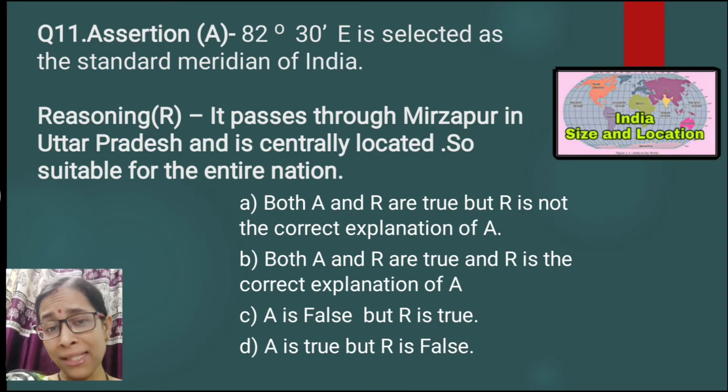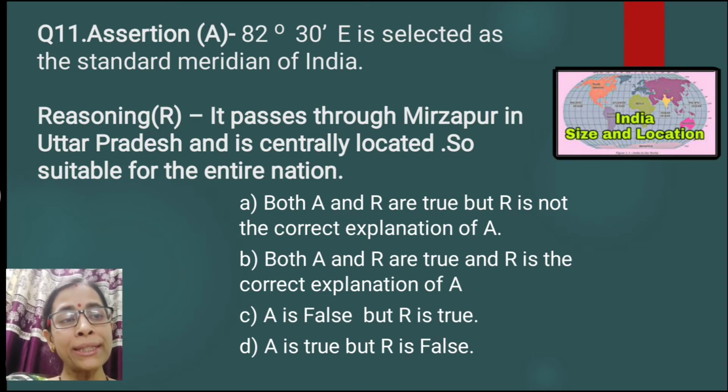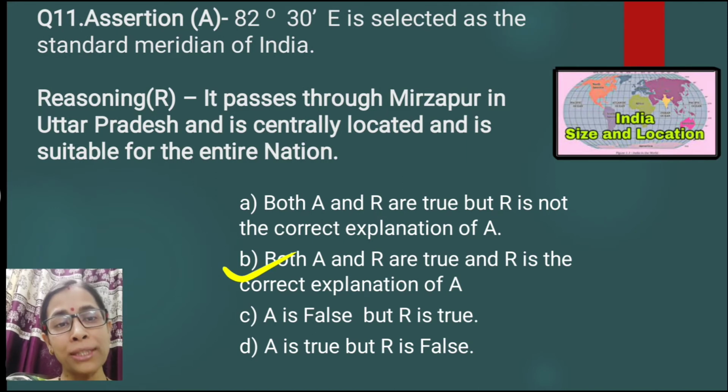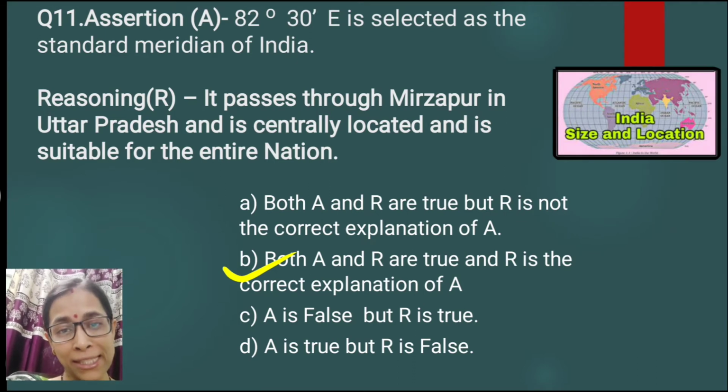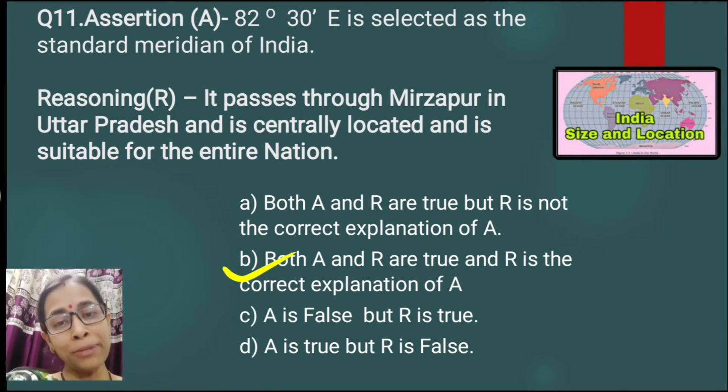The reasoning is given: it passes through Mirzapur in Uttar Pradesh and is centrally located, so suitable for the entire nation. Definitely this reason is also correct. So here the correct answer is option B. Both A and R are true, and R is also the correct explanation. Another explanation is that it is divisible by 7 degree 30 minutes. That means a standard adopted by almost all the countries of the world for selecting the standard meridian.